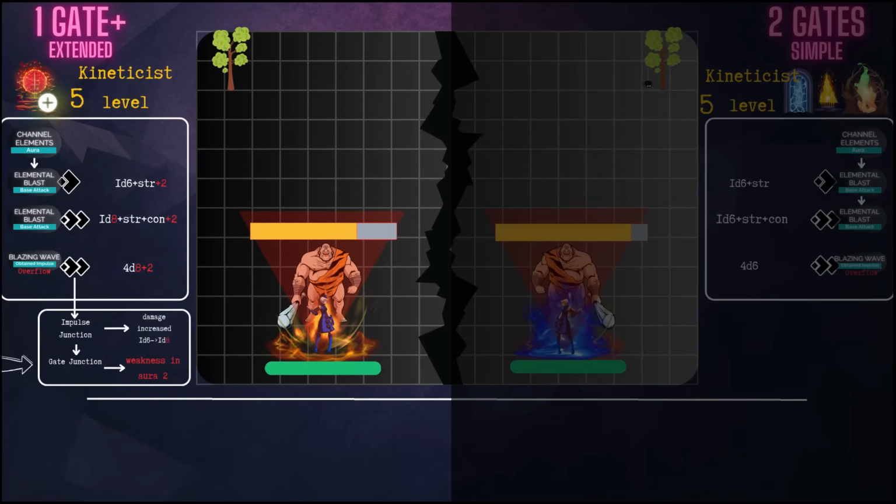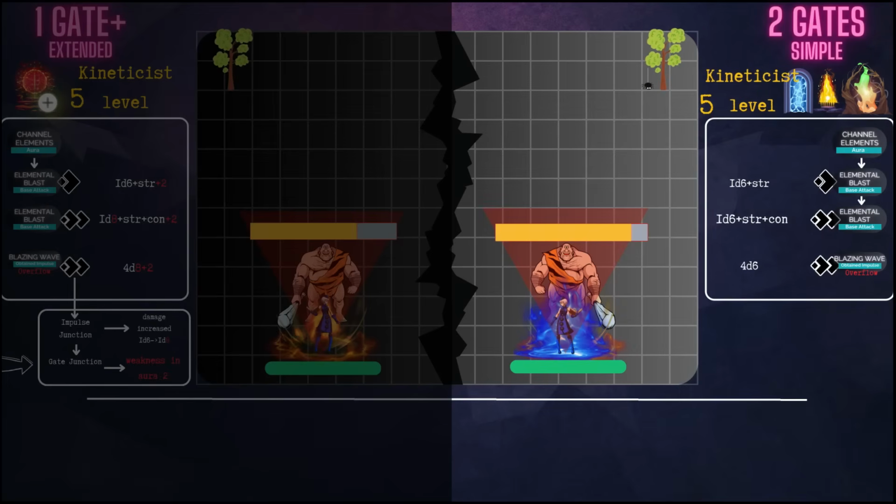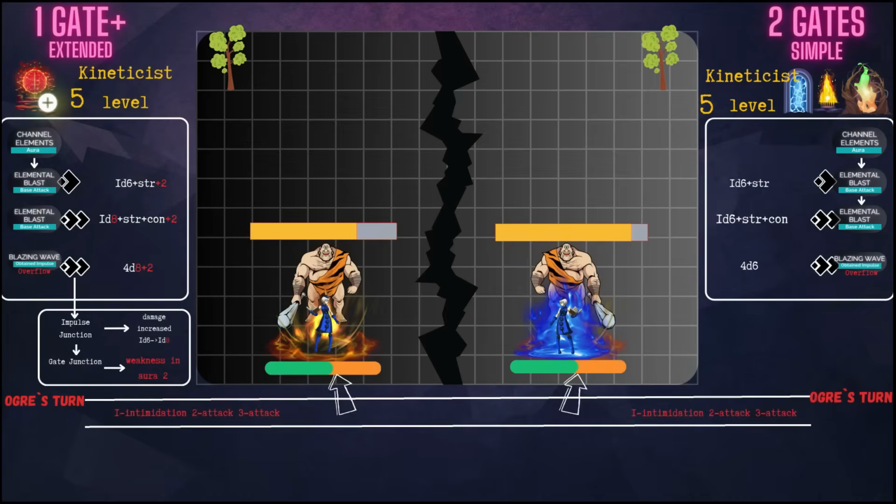The weakness will be equal to half the level of the kineticist. In that case it's 2. The damage of each fire impulse increases by 2. The kineticist on the right, as we can see, does not have these bonuses because he has simple gates. The move goes to the ogre.